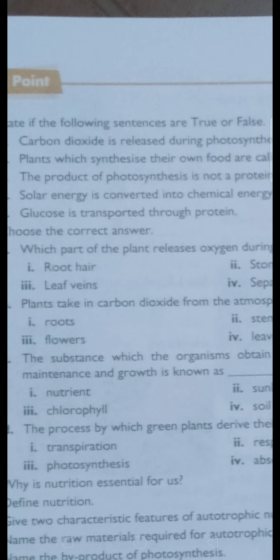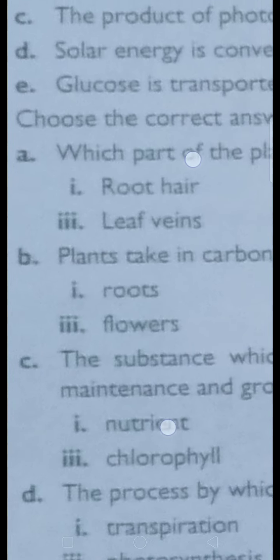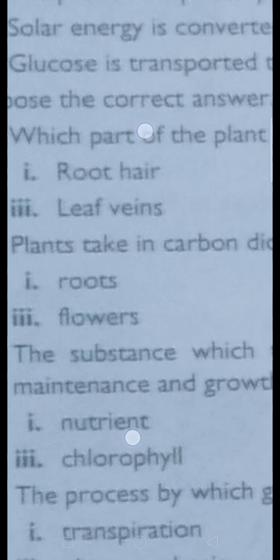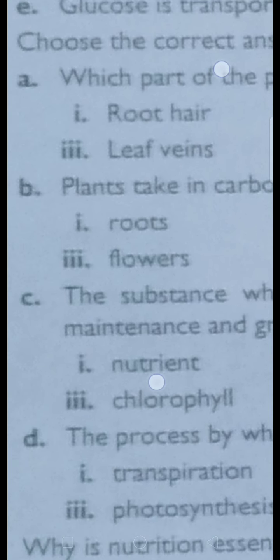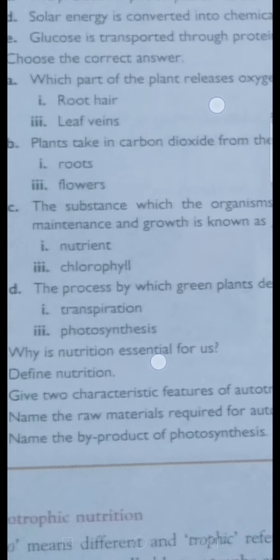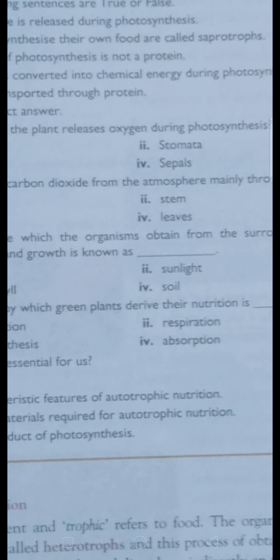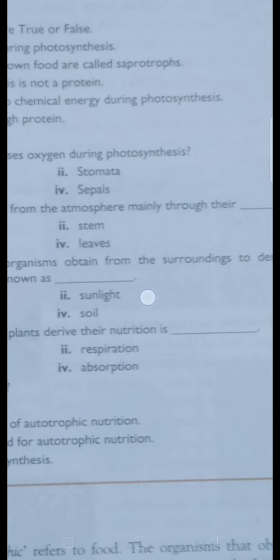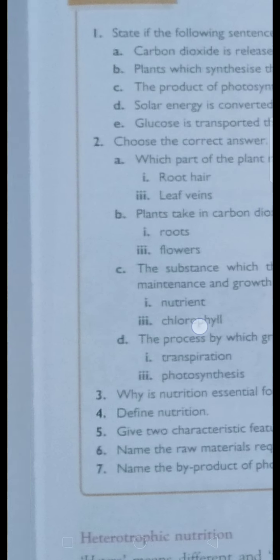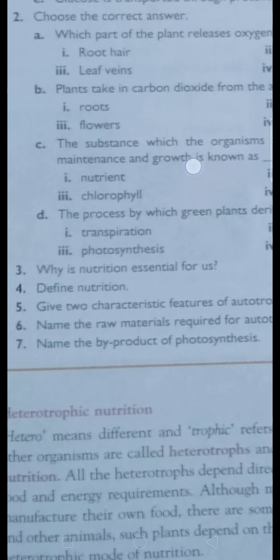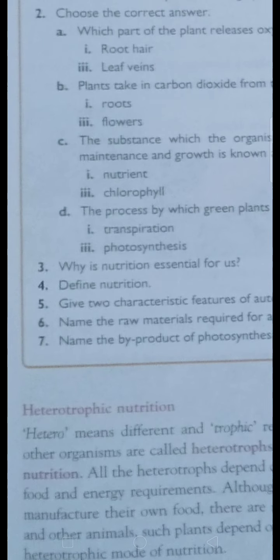Nutrients. The substance which organisms obtain from the surroundings for maintenance and growth is known as nutrients.